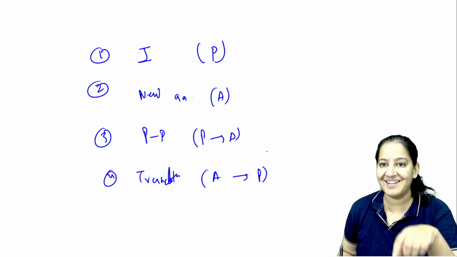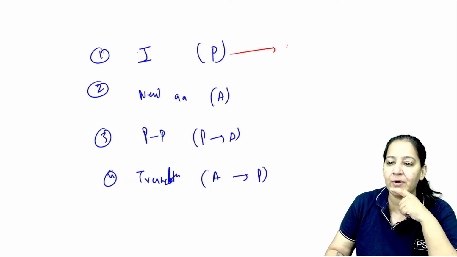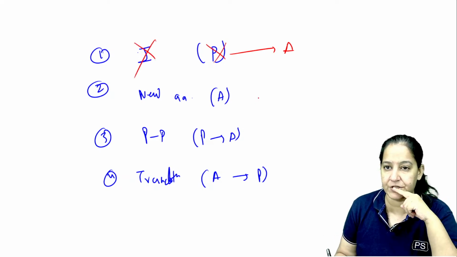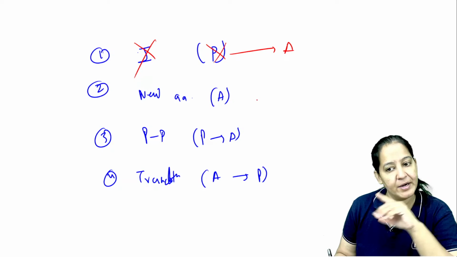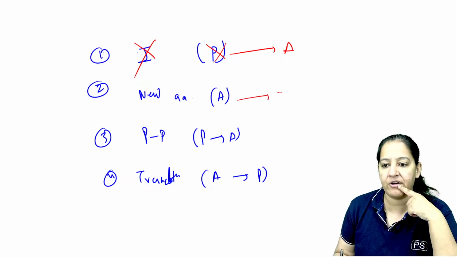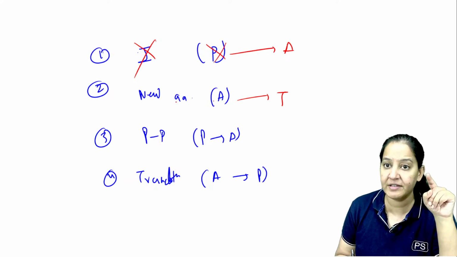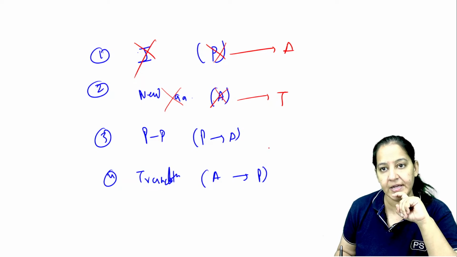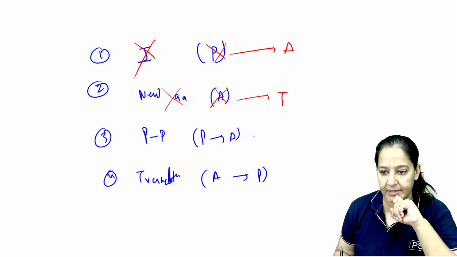Now there are 4 drugs. Aminoglycoside inhibit P window, inhibit initiation. That is our question. Aminoglycoside do so, right? They cause misreading also, right? Tetracycline inhibit the second step. It inhibits the coming of new amino acid on the A window. They inhibit A window. And what is the third drug?